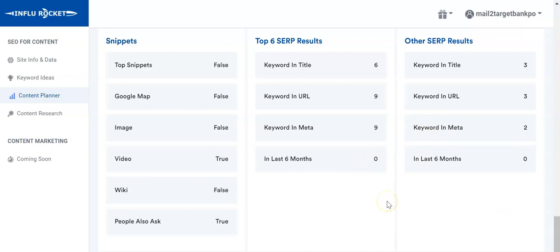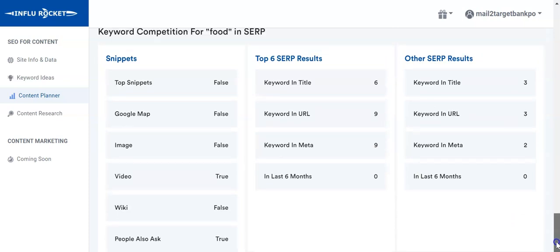So basically, it talks about how many keywords are present. The word food is used multiple times in URLs and meta descriptions. So the top 6 results have a very high frequency of this particular keyword. They are very well targeted. Since I took a generic example, probably food is not something that most people will target. So that's why it shows this kind of a result.